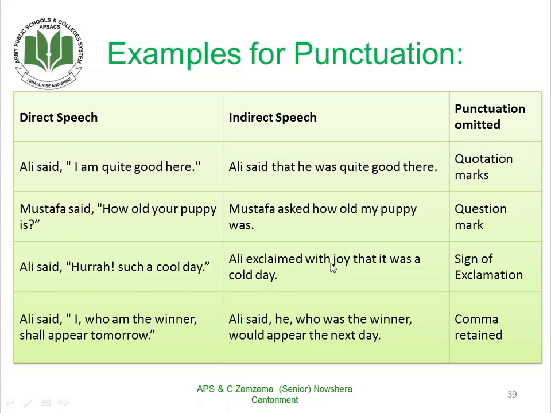Now the next one is, Ali said, "Hooray, such a cool day!" Ali exclaimed with joy that it was a cool day. Now the sign of exclamation has been omitted. Ali said, "I, who am the winner, shall appear tomorrow." Ali said that he, who was the winner, would appear the next day. Now the comma here has been retained.